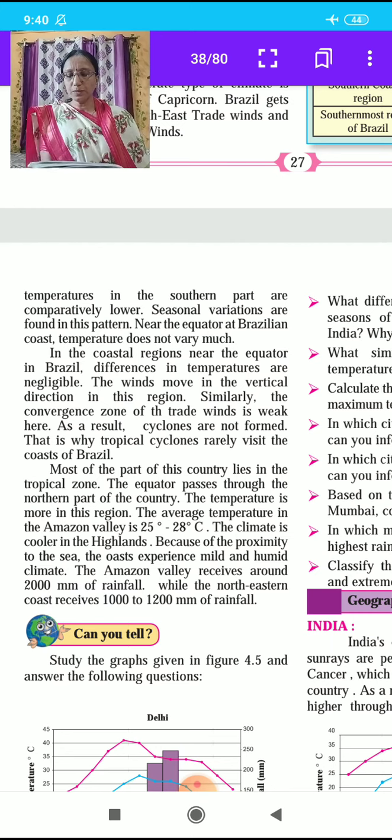Because of proximity of the sea, coastal areas experience mild and humid climate. The Amazon Valley receives around 2000 mm of rainfall, while the northeastern coast receives 1000 to 1200 mm rainfall. In this way, we complete the geographical explanation of Brazil.